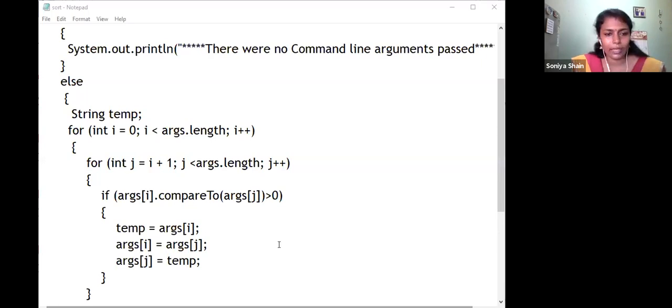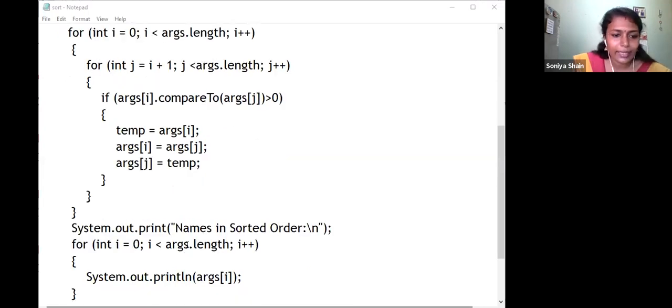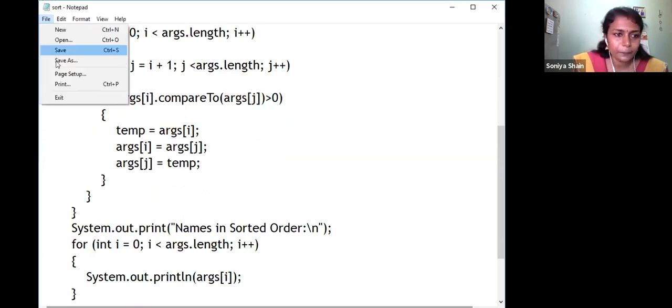Finally, after this process, all your strings will be in ascending order, that is from A to Z order. And finally, you are going to display the strings in sorted order. So let us see what will be the output here. For i is equal to 0, i less than args dot length, that is 5, so it is from 0 to 4 only, i plus plus, then System dot out dot println args of i. So now you are getting the sorted list, because in this process we have sorted all the strings. Let us see what the output is.